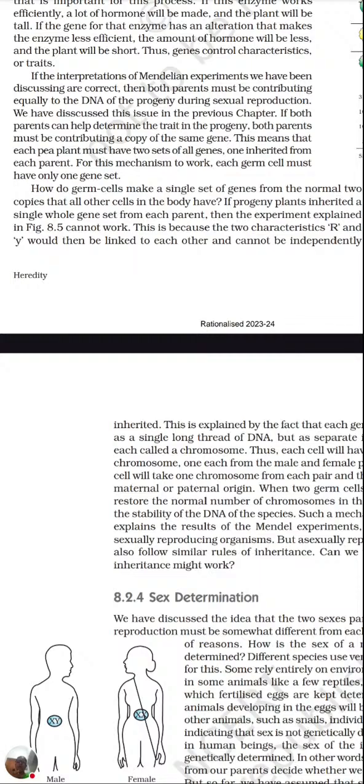As per this interpretation, both parents are providing one gene. For this mechanism to work, each germ cell, so here from reproduction, we have the germ cell. What are the germ cells? Male germ cell and female germ cell. So that can be one of the 1 mark questions.